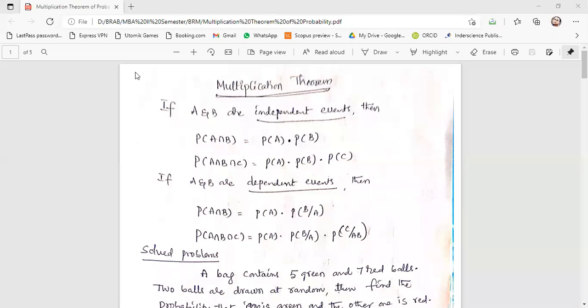Dependent event is like an event is dependent on the other event.